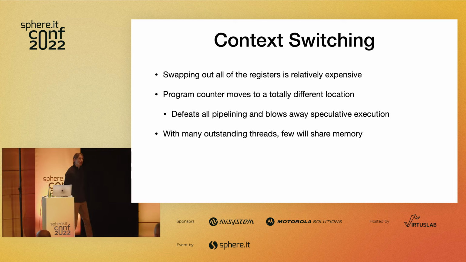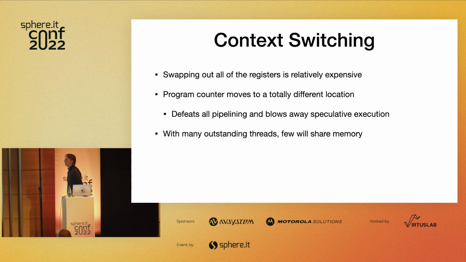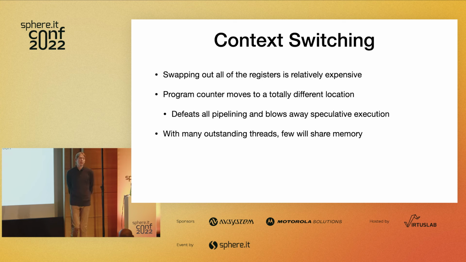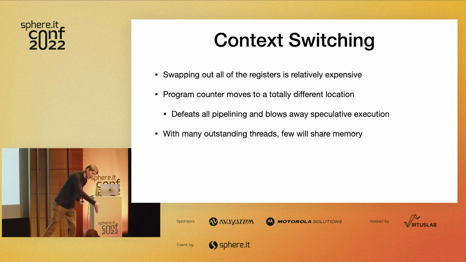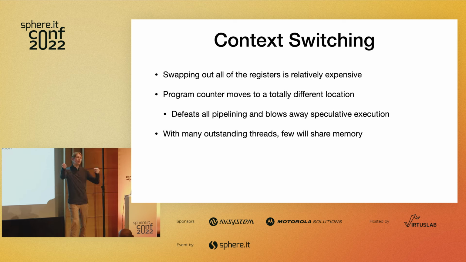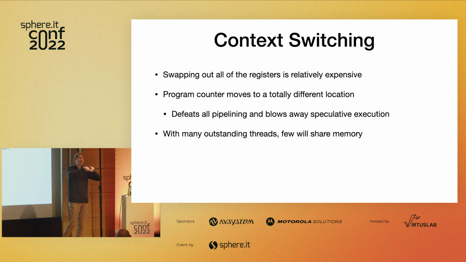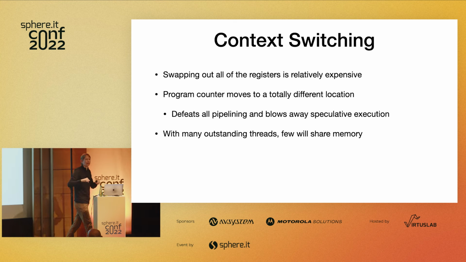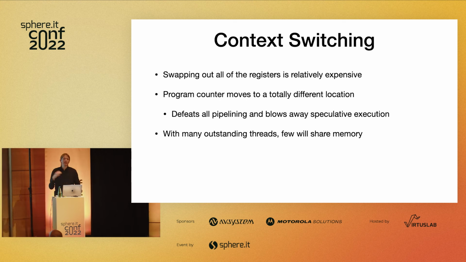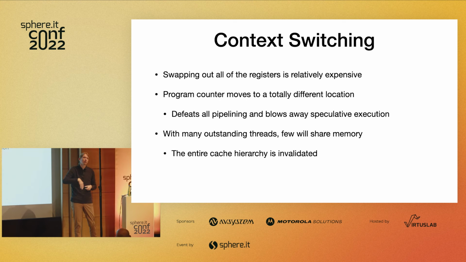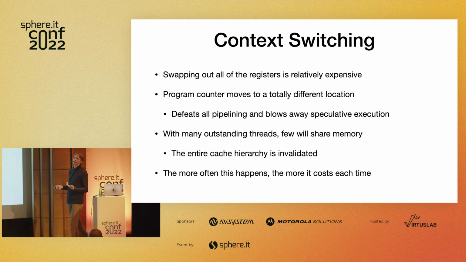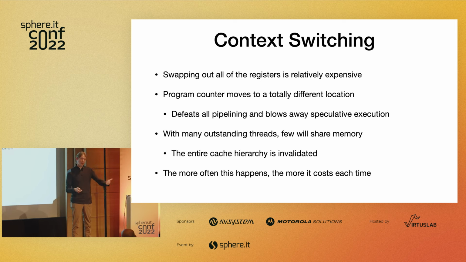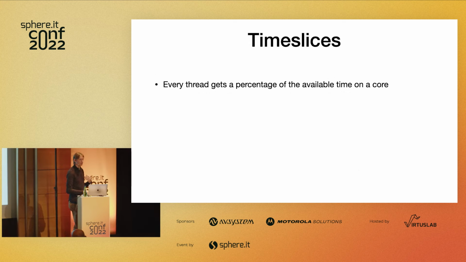With many outstanding threads, okay, so lots of these things floating around, very few of them will share memory. So remember that cache hierarchy that we set up earlier, where the CPU is making the assumption that if you access offset 0, you're probably going to access offset 1. Well, that doesn't apply if you've got threads constantly switching in and out, because different threads will probably access very different segments of memory. So now you're defeating the optimization assumption that the CPU is making, because every time a new thread comes in, you have to blow away all of those cache layers and start from scratch. The more often you do this, the worse it is. You've invalidated the cache hierarchy, context switching is bad, et cetera. This is one of the reasons that having a lot of threads on the CPU is really super bad.